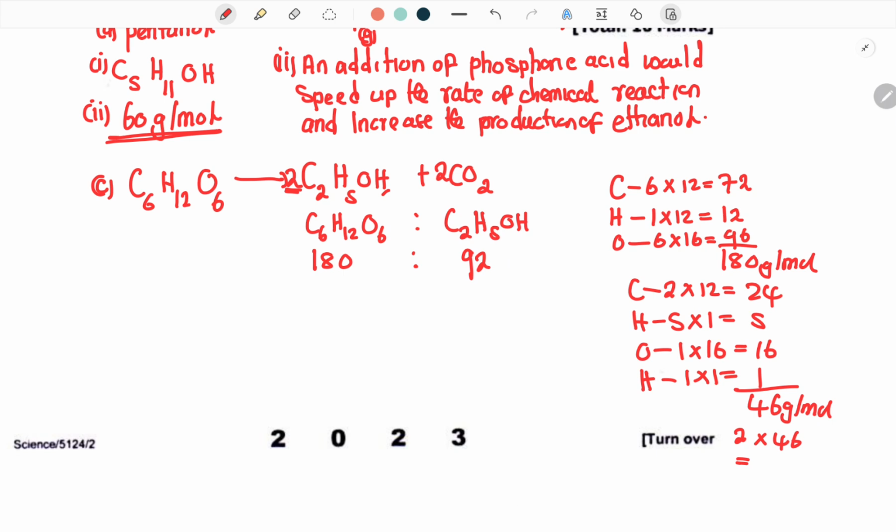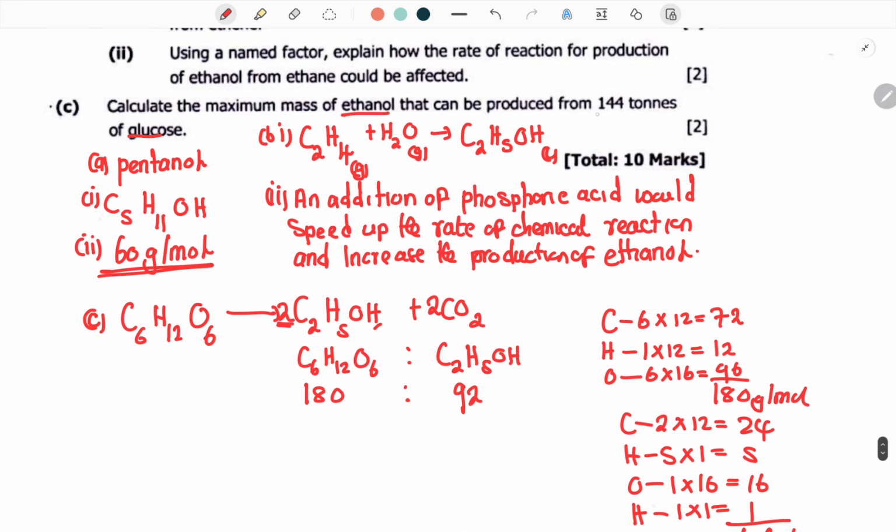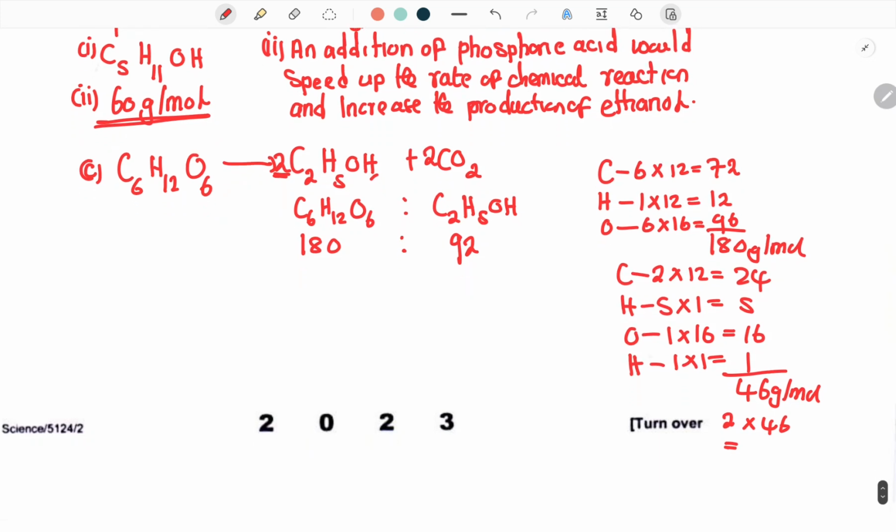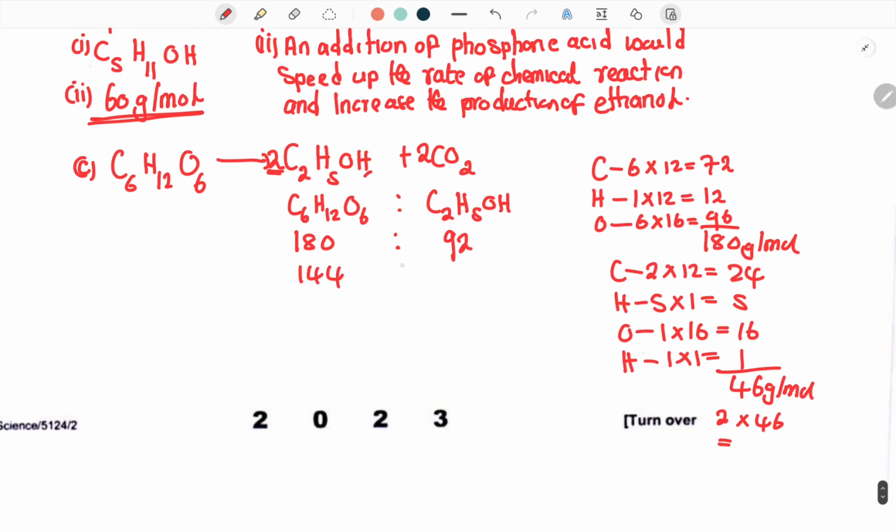Then you check this side. The question is saying you are using how many tons? 144 tons of glucose. So you're going to get your 144 and put it this side. Then on the other end, you are going to put your x. Then you cross multiply. You're going to have 180 x is equal to 92 multiplied by 144, which is 13,248, over 180.